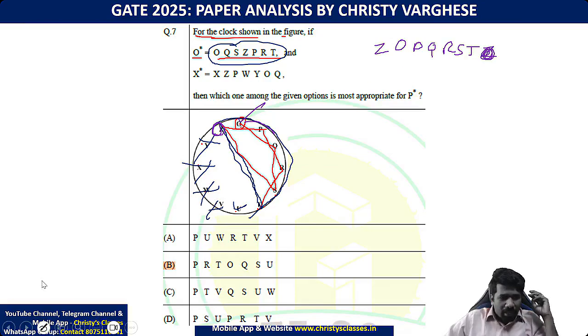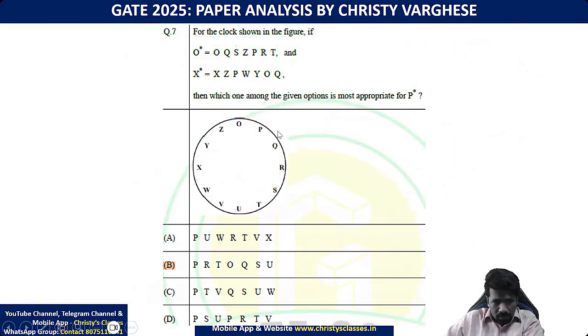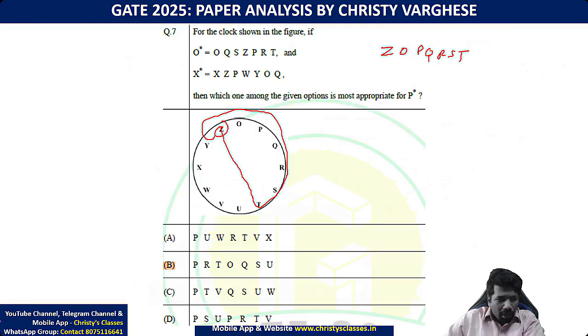Now again, track this diagram once. To avoid confusion, one second. So take this semicircle and write it linearly from Z: ZOPQRST clockwise. Now again, track the O star code.